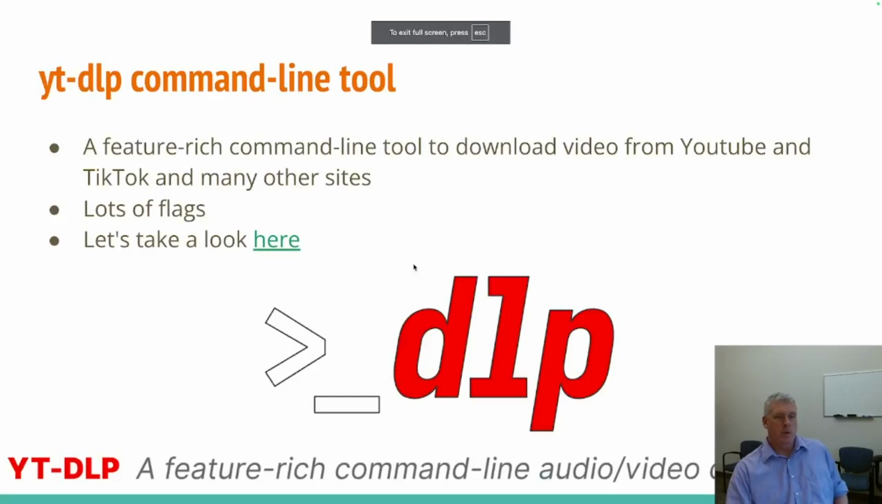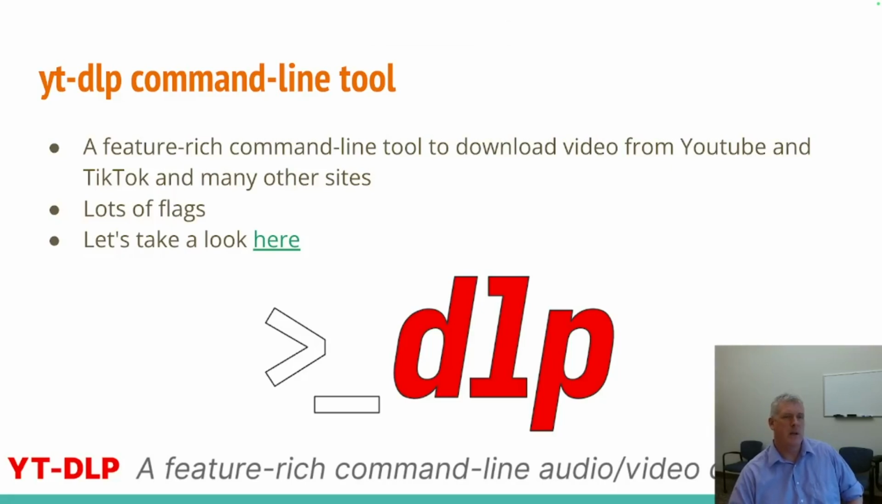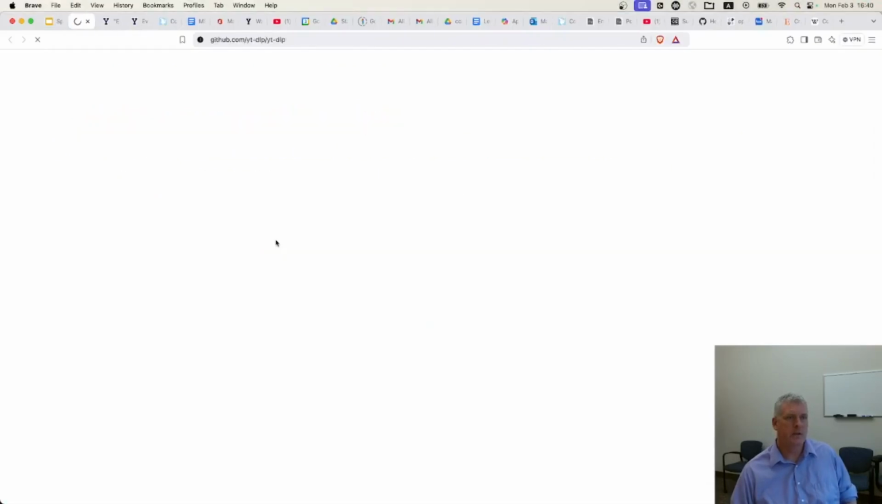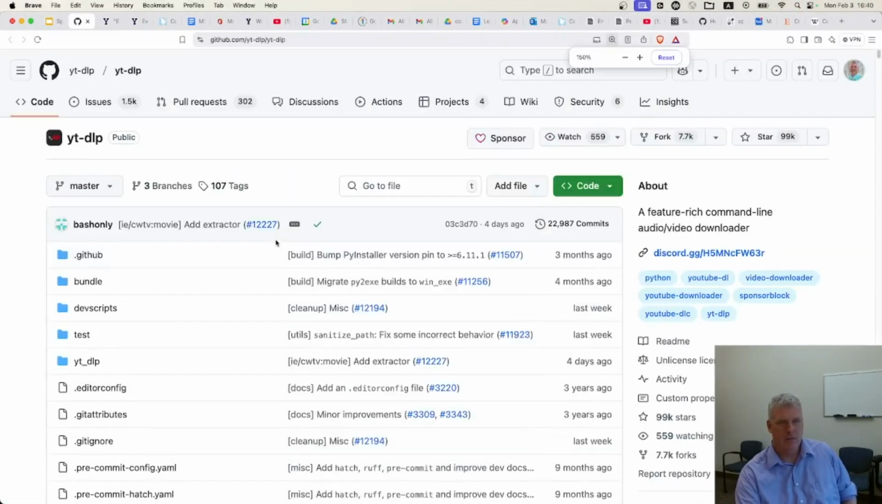Let's look at one command line tool that can do that. The yt-dlp command line tool is a feature-rich command line tool to download video from YouTube and TikTok and many other sites. It has all sorts of flags or arguments that you can pass into the tool to extend its functionality. Let's take a look at their webpage.